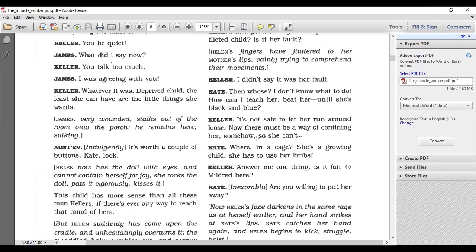Keller? It's not safe to let her run around loose. Now there must be a way of confining her somehow.